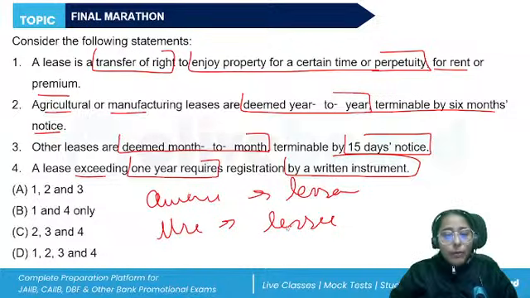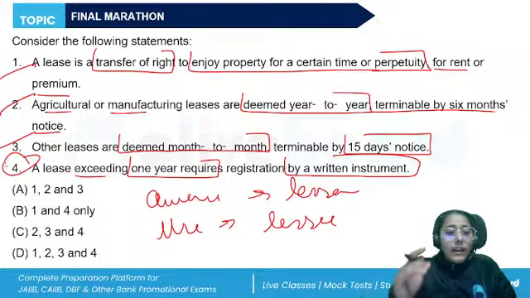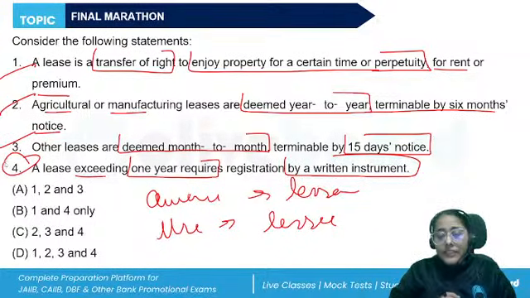Okay, so when a lease is created of an immovable property, then it is deemed month to month, terminable by 15 days notice. Agricultural and manufacturing leases are year to year, terminable by 6 months notice. Correct. So 1, 2, and 3. What about a lease exceeding 1 year? Does it require registration in writing or not?